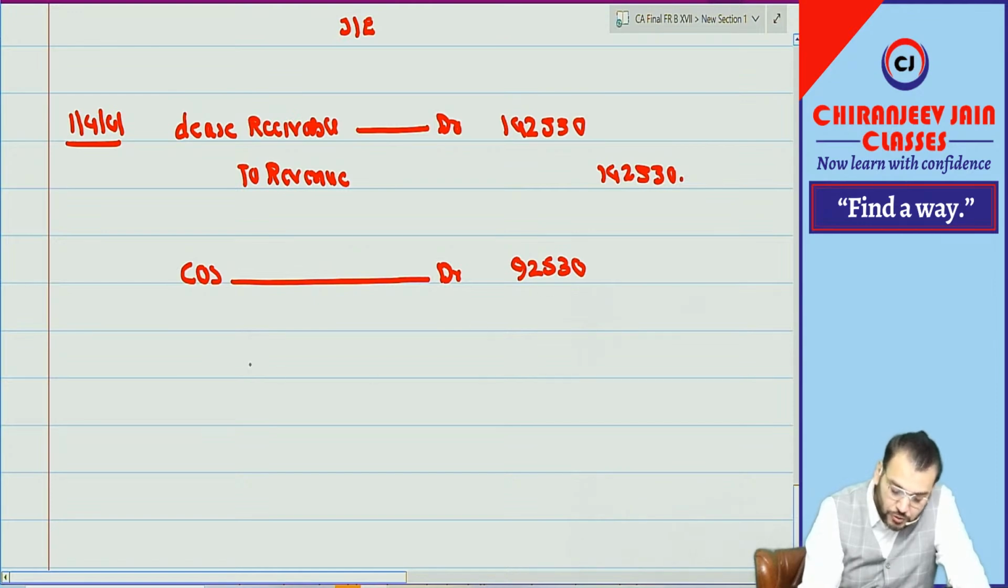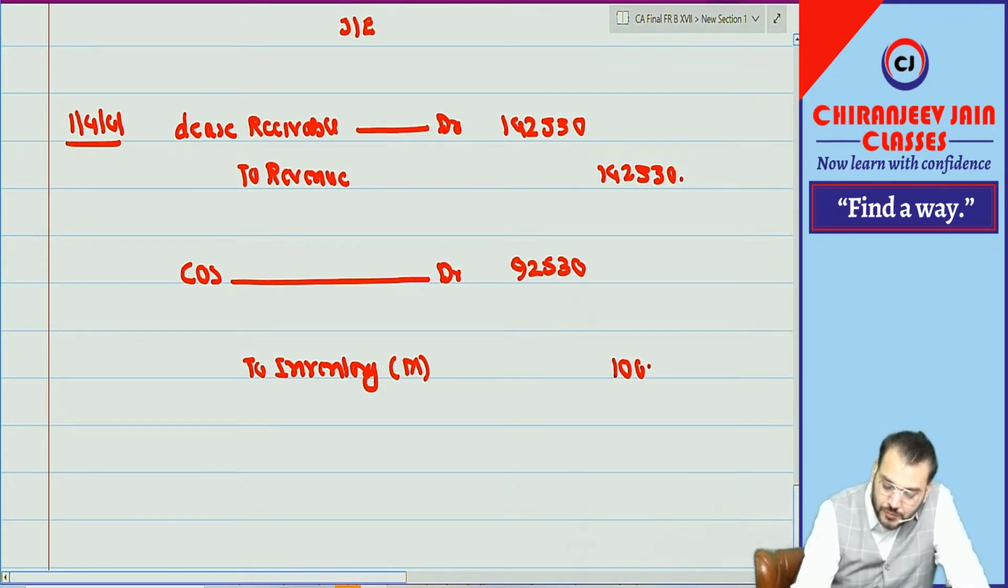92,530 to inventory. Inventory will be derecognized. Inventory means machinery, na? You can say machinery is the inventory. What is the carrying amount? 1 lakh. And the difference will be UGRB. What is UGRB?